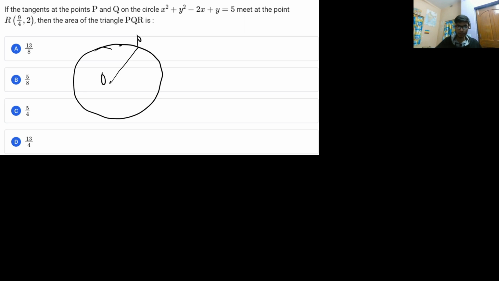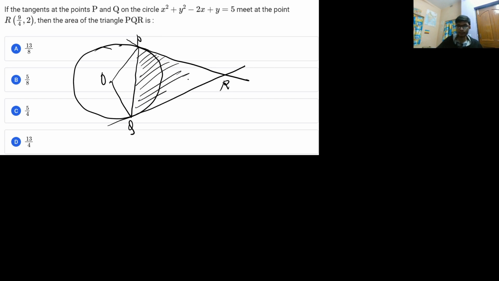This is the center O, and the point Q. If we draw the tangents at points P and Q, they intersect at point R. We need to find the area of the triangle PQR, this particular shaded area. The coordinate of R is given as (9/4, 2).